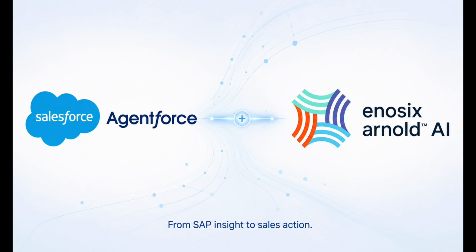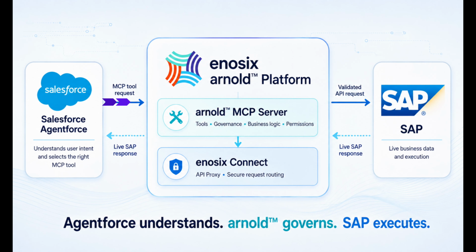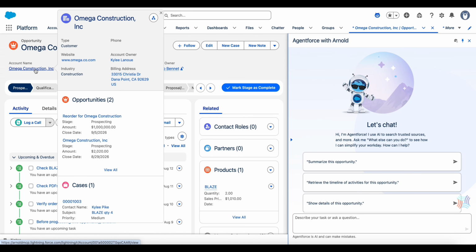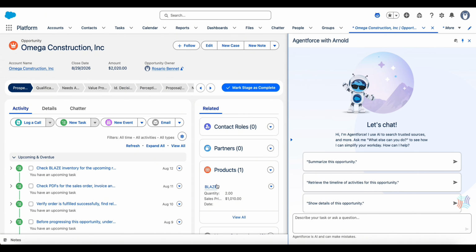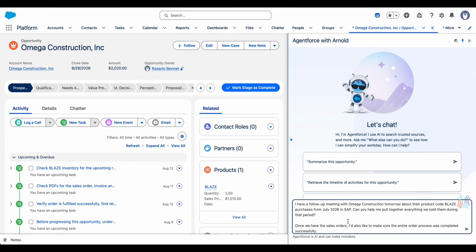Agentforce is where the conversation happens. Arnold AI is what securely connects that conversation to SAP. From a Salesforce opportunity, the seller prepares for an upcoming customer meeting without leaving the deal or navigating between systems.